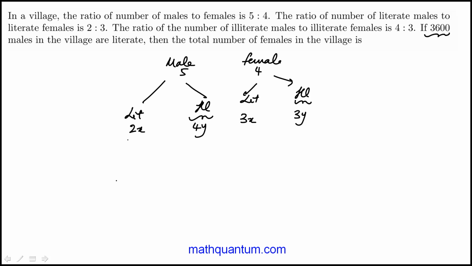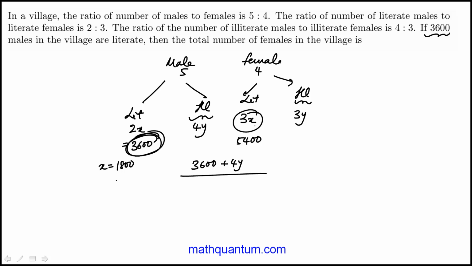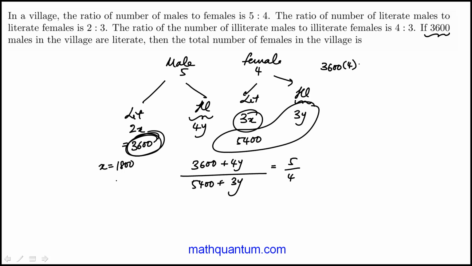Then they tell us 3,600 males are illiterate, which means x is 1,800. So that's the total number of illiterate males. This would be 5,400. So the total number of males would be 3,600 plus 4y. And then if I create the ratio, males to females, females would be 5,400 plus 3y. And that's 5 to 4. And I can cross multiply. Plus 16y, 5 times 5,400 plus 15y. That becomes y. And then at this stage, you can just use a calculator.